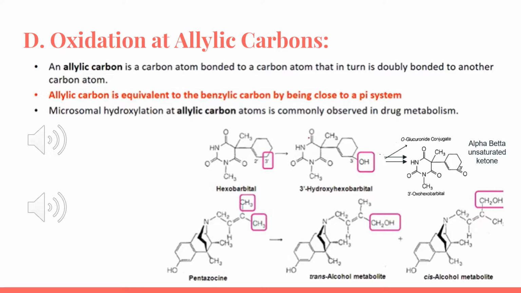Also, it is important to note a rule for the allylic carbons: the alpha carbon for the double bond should have at least 1 hydrogen in order to undergo hydroxylation.